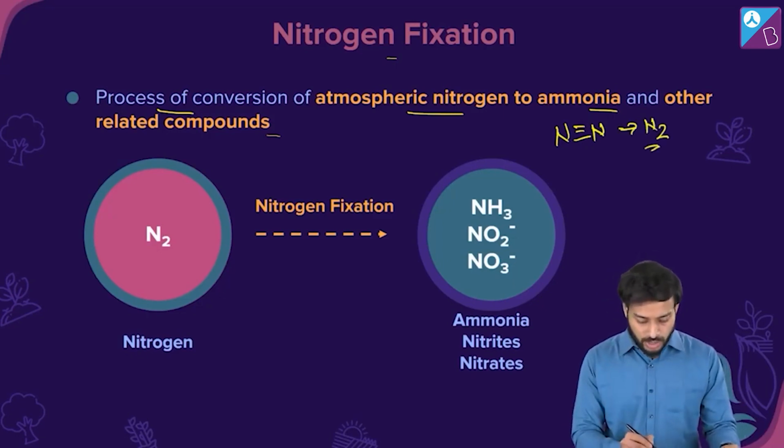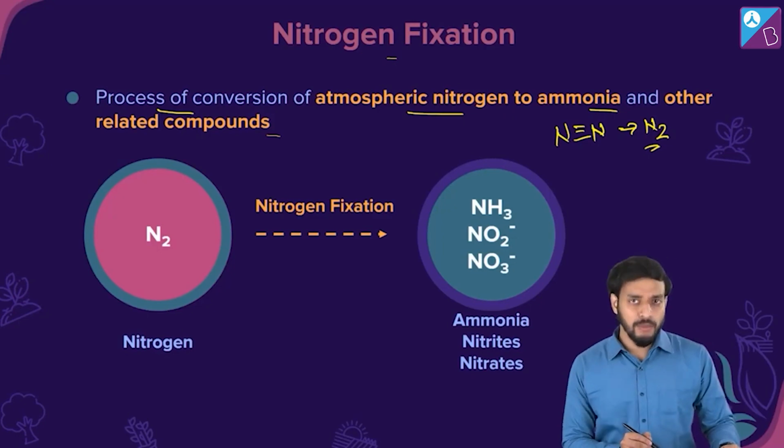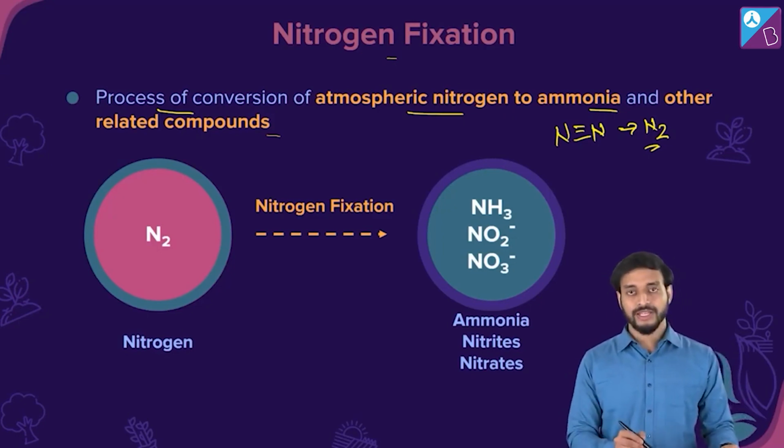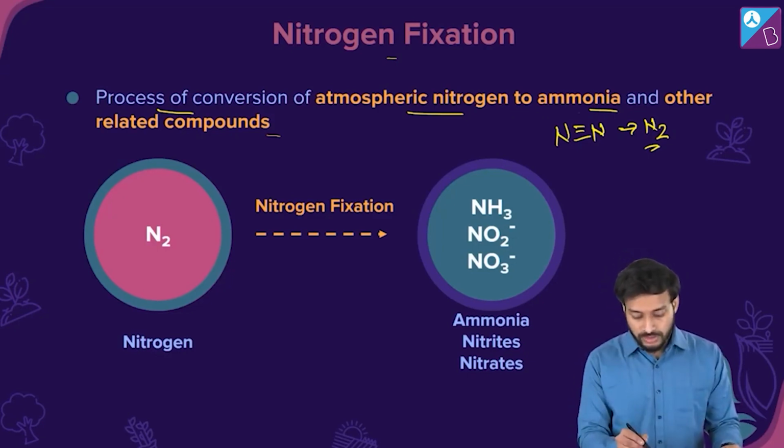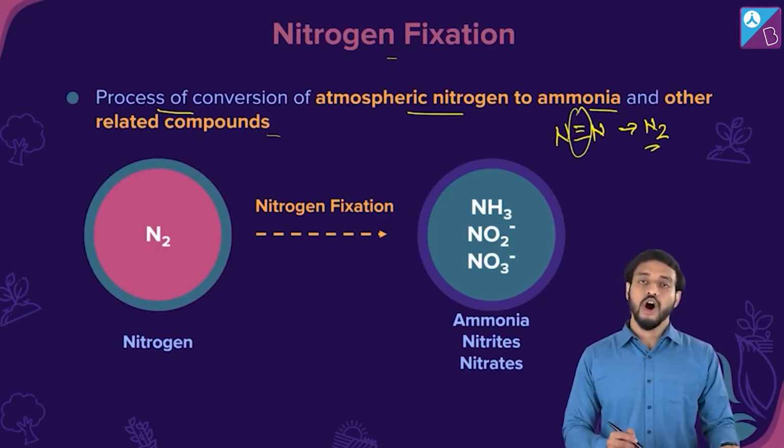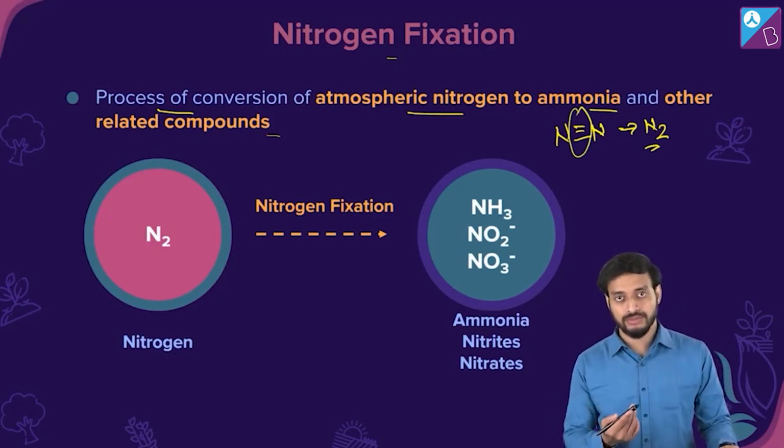Now, if some other molecules need to be formed, like NH3, NO2 minus, NO3 minus, then bonds need to be broken or some rearrangement of the bonding should happen.